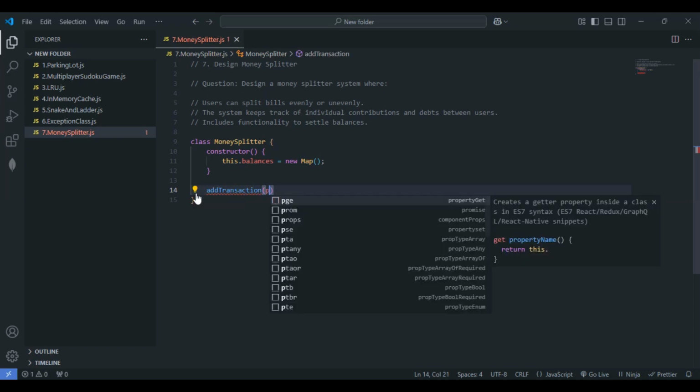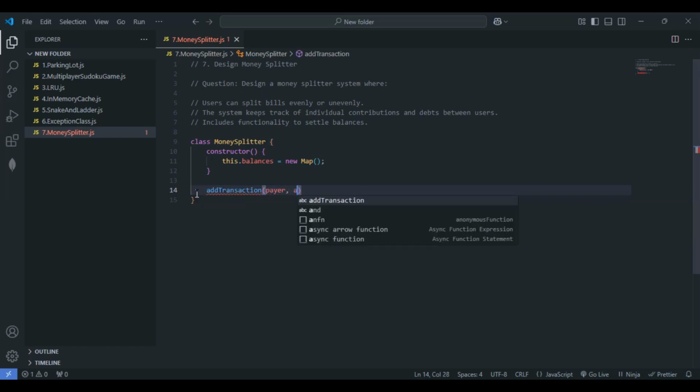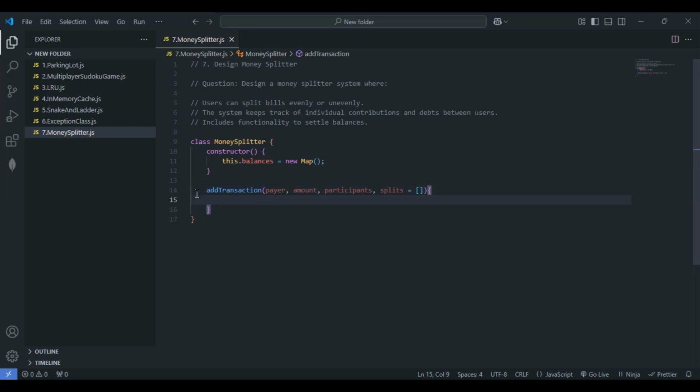Within this method, let me pass the parameters payer, amount, participants, and let me set splits to an empty array initially. We are initializing the splits to an empty array.